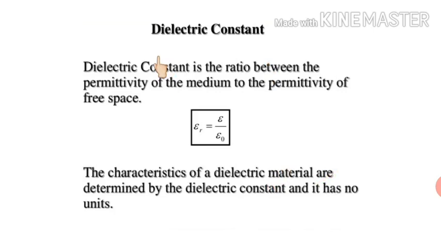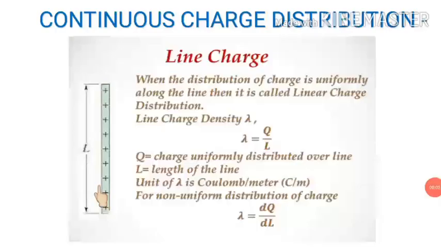Dielectric constant. Dielectric constant is also known as relative permittivity. The dielectric constant of any medium is the ratio of the permittivity of the medium to the permittivity of free space. So we can write epsilon upon epsilon naught is equal to epsilon r. Epsilon r is the relative permittivity of the medium. It is also known as dielectric constant. Epsilon is the permittivity of the medium. Epsilon naught is the permittivity of free space. So the ratio of these two gives us what? The dielectric constant. The characteristic of any dielectric material is determined by its dielectric constant, and it is unitless. It has no unit.